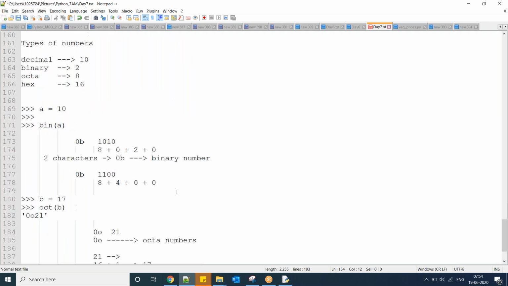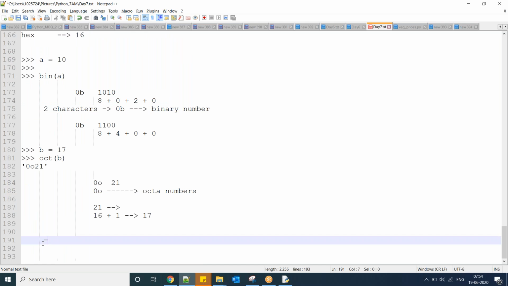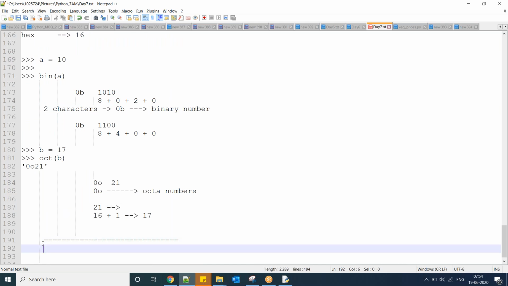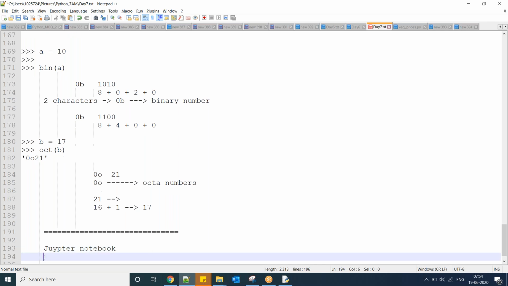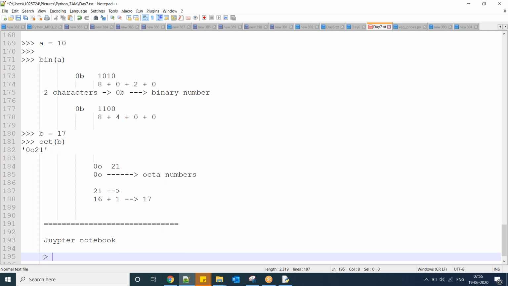Okay, so this is one, guys. Next, tomorrow onwards, I am going to explain in the Jupyter notebook, and I will share a Jupyter notebook file only. So you should install Jupyter notebook on your laptop. Otherwise you cannot open my file and you cannot see the programs. Even on mobile it will not open. Try to install Jupyter notebook in your system.